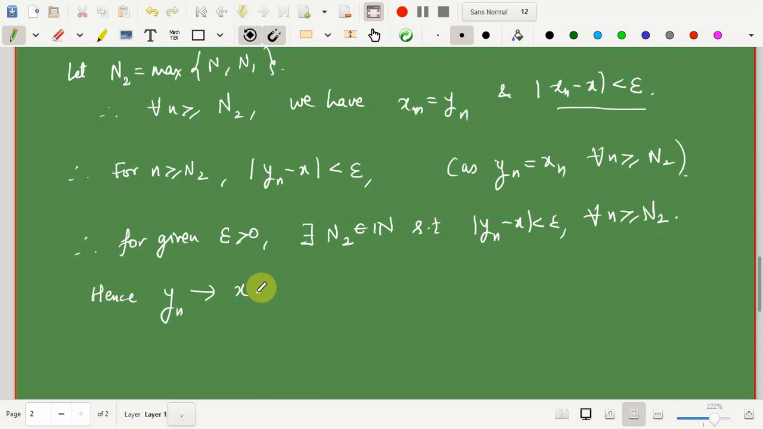Okay, so these are the two theorems we have discussed in this lecture. I would wind up this lecture with the proof of this theorem. In the next lecture, we are going to see some more advanced properties of the convergence of sequences. Thank you for watching this video and have a nice day ahead.